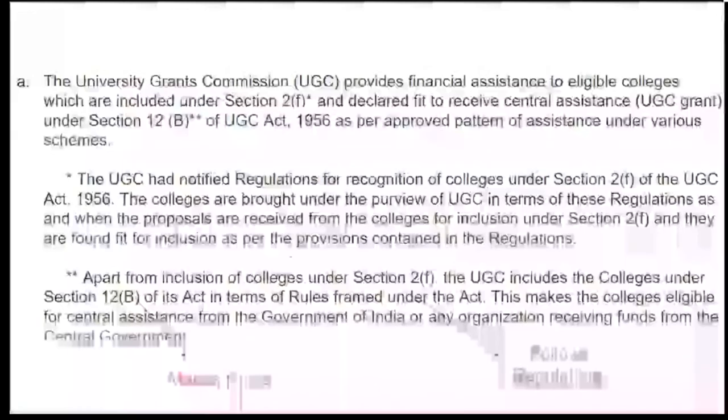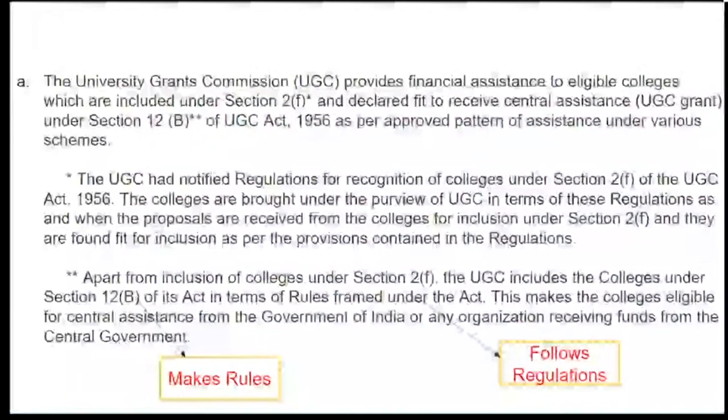Some students who have a doubt with 2F and 12B, let's quickly have a look, because sometimes in detail this question can be asked. The UGC provides financial assistance to eligible colleges which come under section 2F, and they are declared fit to receive the central assistance, that is grant, under section 12B.